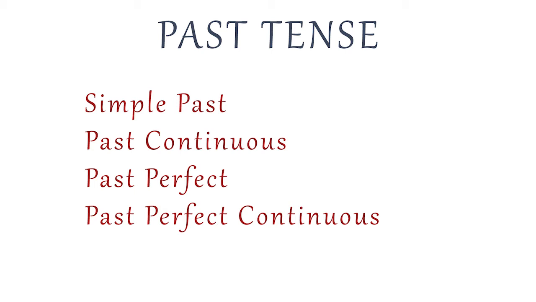Example: the simple form simply states an action. It does not say anything about the completion of the action, whether it is complete or not. The continuous form indicates that the action is in progress, it is still going on. The perfect form indicates that the action has been completed. And the last one, perfect continuous form, shows that the action which begins sometime before is still in progress.